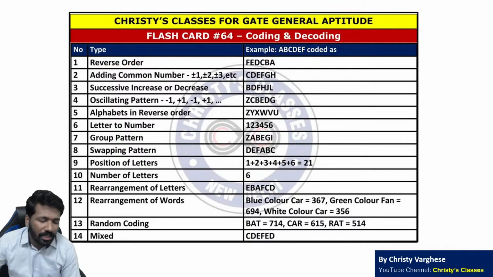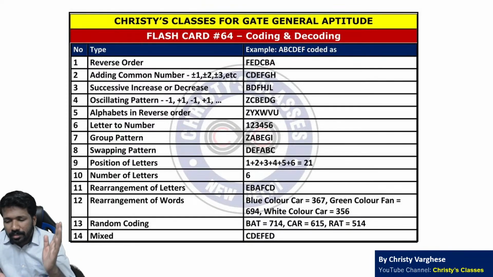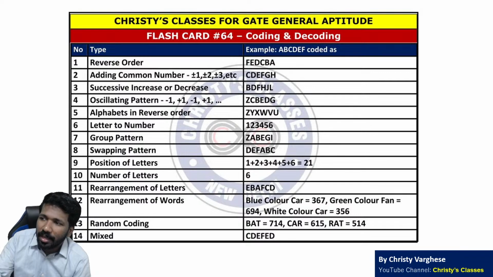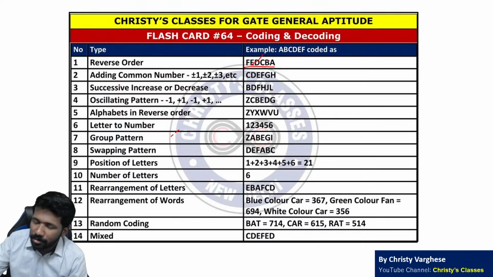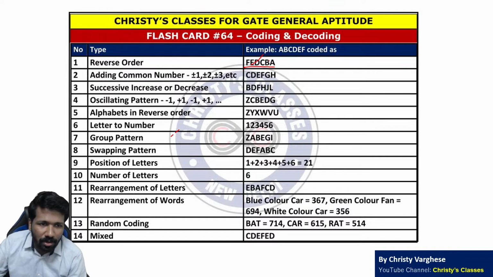Coding, decoding standard question, I hope all of you know. The question is like this: Delhi is coded as this, Mumbai is coded as this. Then how will Chennai be coded according to that scenario? So Delhi is coded as this means Delhi can be written in reverse order, like A, B, C, D, E, F written as F, E, D, C, B, A. So Chennai also should be written in reverse order. That is what we understand. So reverse order coding is one possible coding.